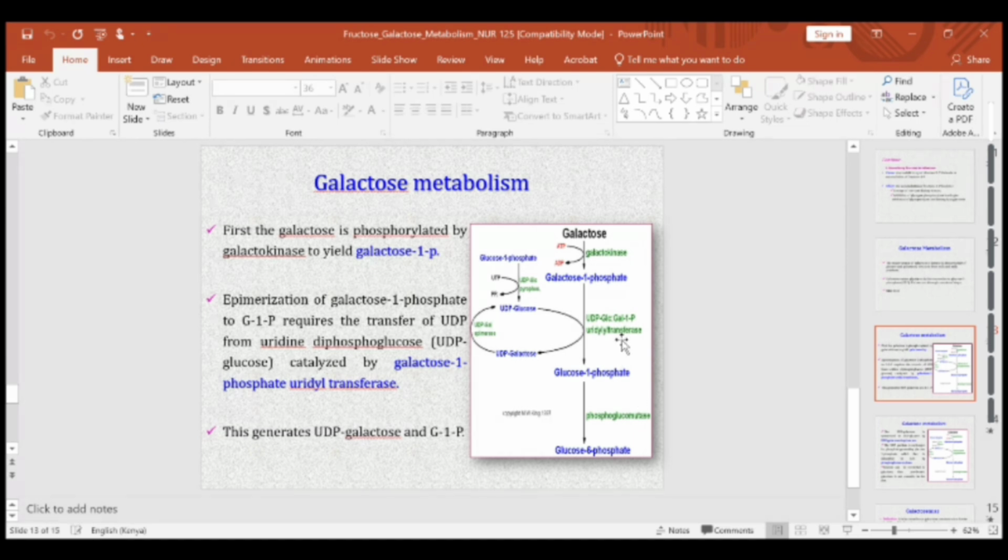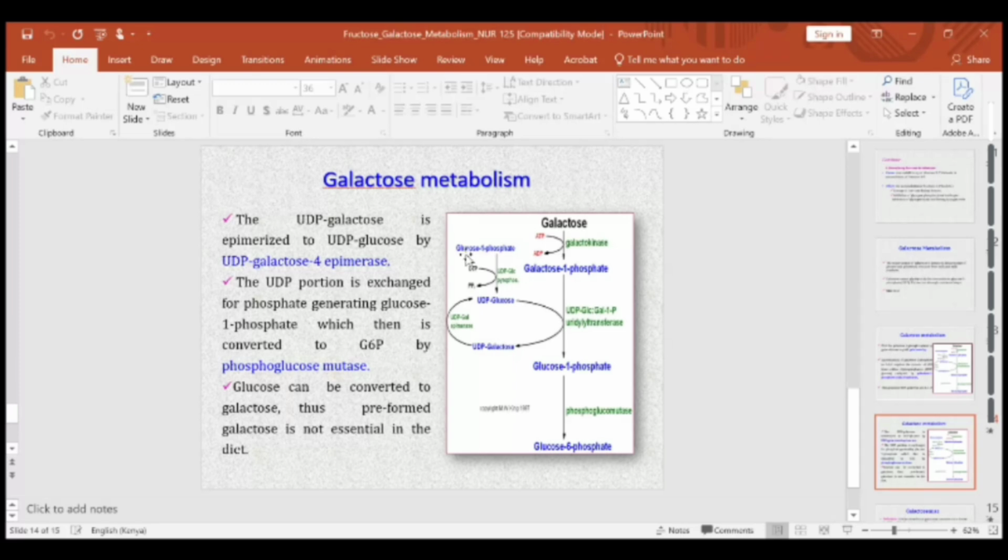Now, once you have glucose 1-phosphate, we know that with phosphoglucomutase you can generate glucose 6-phosphate. And we know that glucose 6-phosphate is an intermediate in the glycolytic pathway.